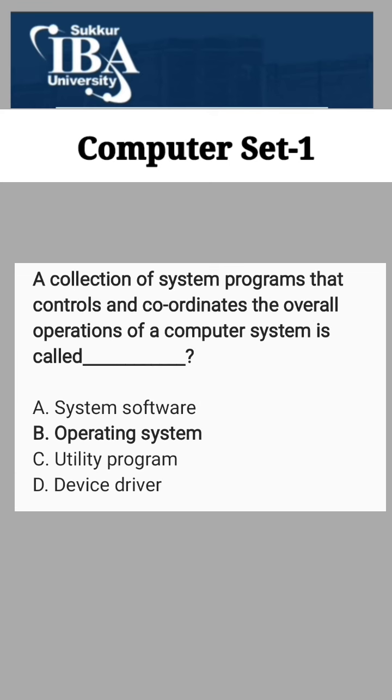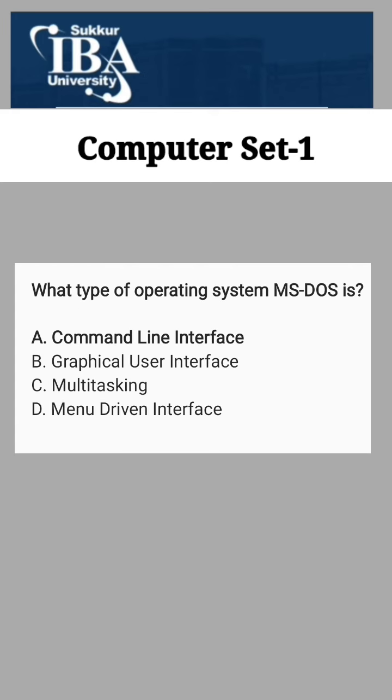A collection of system programs that controls and coordinates the overall operations of a computer system is called B. Operating system is the correct answer. What type of operating system MS-DOS is? A. Command line interface is the correct answer.